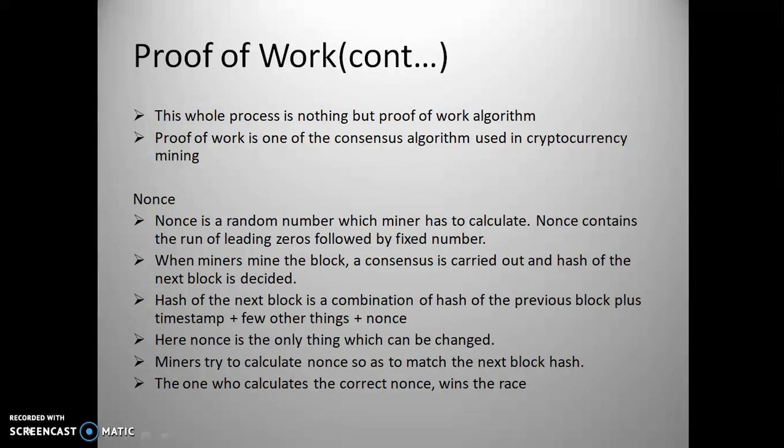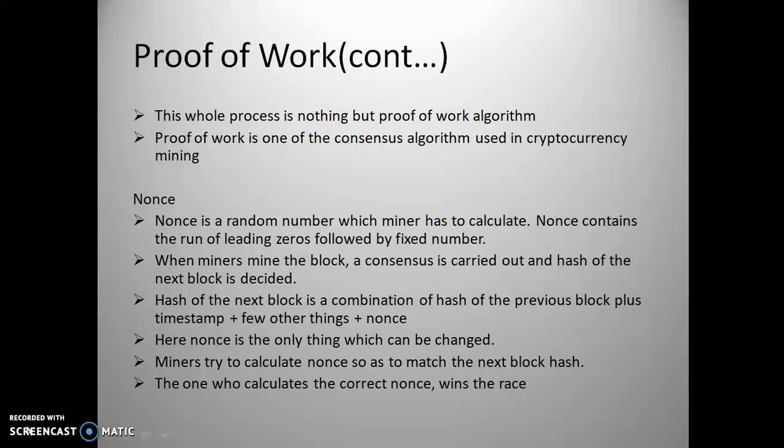When miners mine the block, a consensus is carried out and the hash of the next block is decided. This hash of the next block is a combination of the hash of the previous block plus timestamp plus a few other parameters plus nonce. So here nonce is the only thing which can be changed.